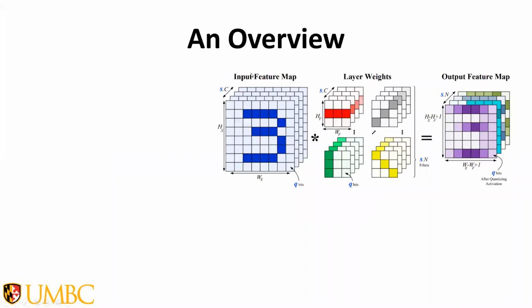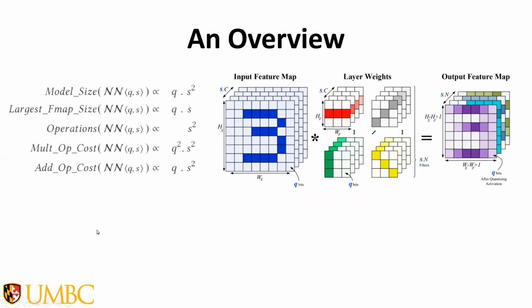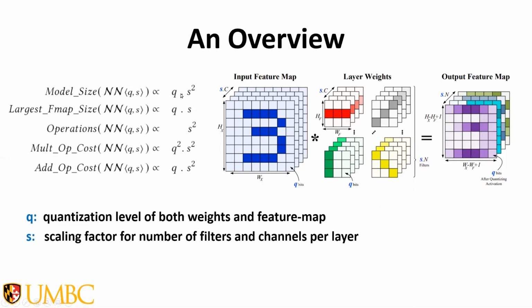Consider a convolutional layer that has a 3D input feature map operated on a 4D filter and results in a 3D output feature map. Let's impose two other variables to this layer, namely a quantization level Q for every pixel value and a scaling factor S that scales the number of filters per layer and correspondingly the number of channels per feature map. Traditionally, convolutional neural networks are made by stacking these convolution layers, and as a result, the model size and the feature map of our neural network are proportional to QS squared and QS respectively. The computation is also proportional to S squared.